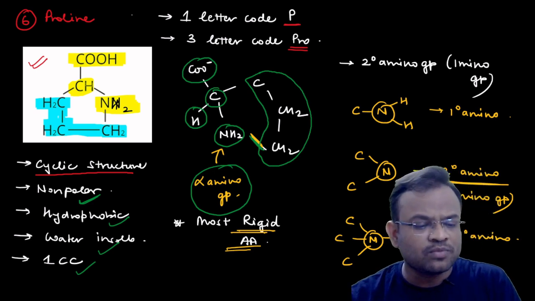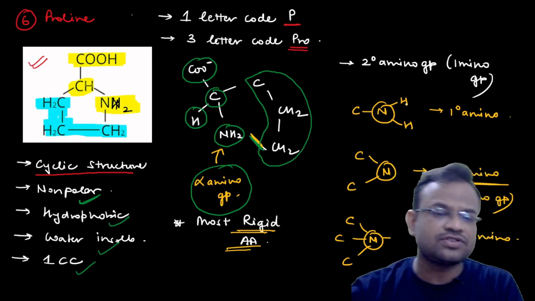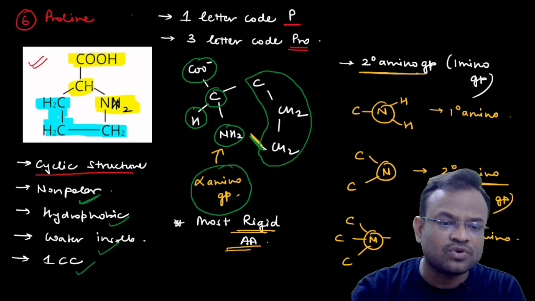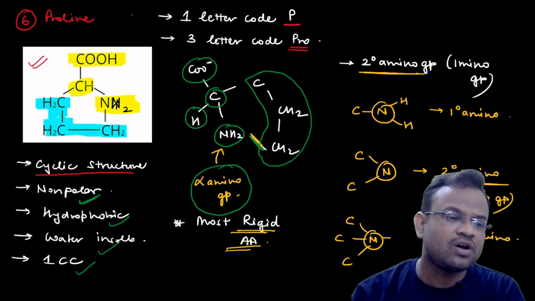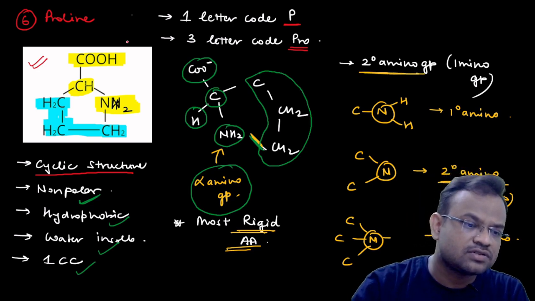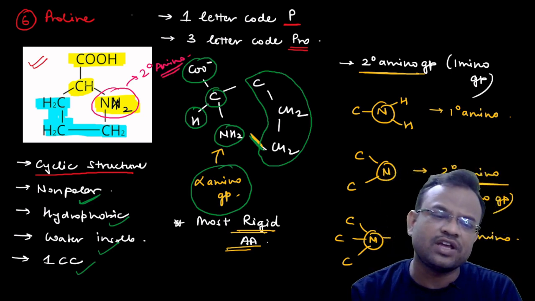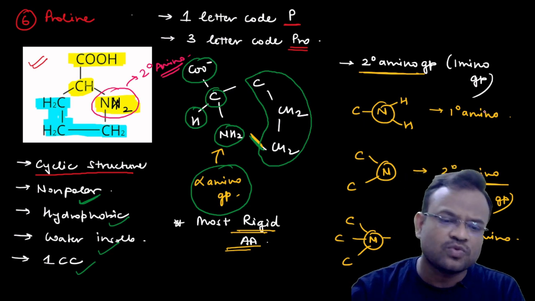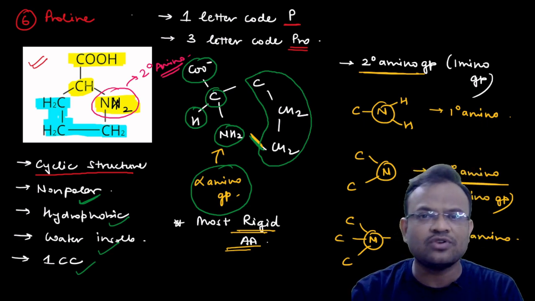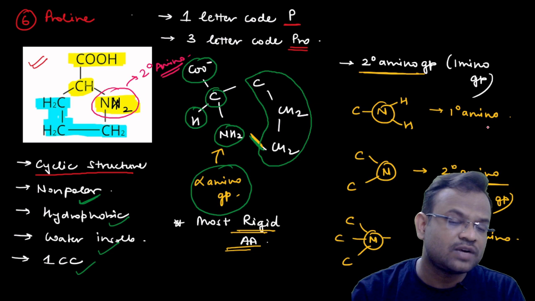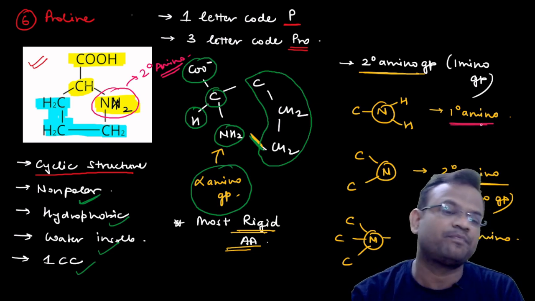Now one more important point is that it shows a secondary amino group. This structure over here, this amino group, is called a secondary amino group. Why will you call this a secondary amino group? Let us understand this. Before going to the secondary amino group, first of all you should know what the primary amino group is.